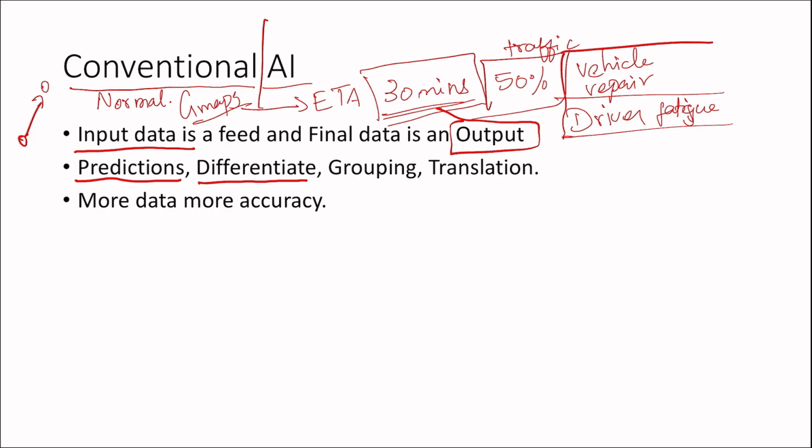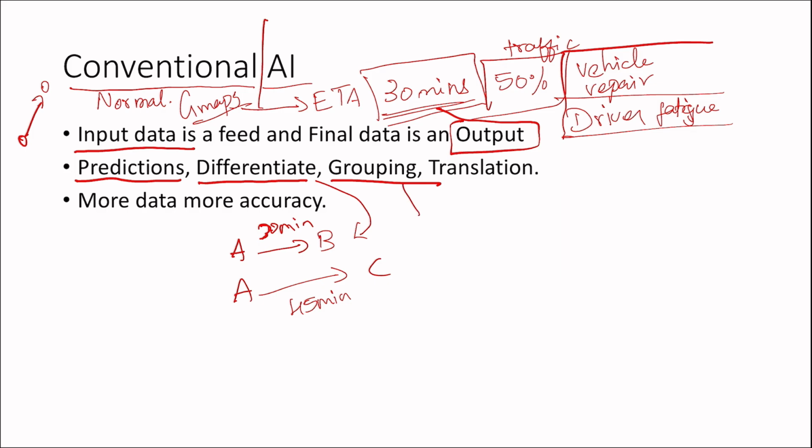If A to B is just 30 minutes, and we give A to C and it shows 45 minutes, then it can differentiate both. It can differentiate the distance between A and B and A and C, and it gives 45 minutes, extending the time accordingly. So grouping, now we can say it is categorizing those things.